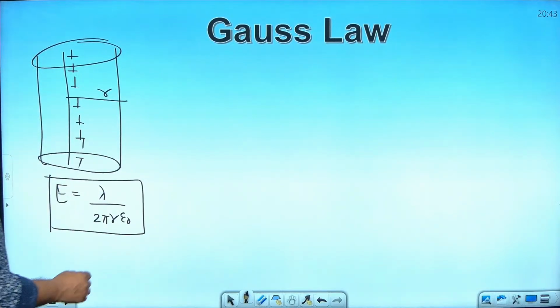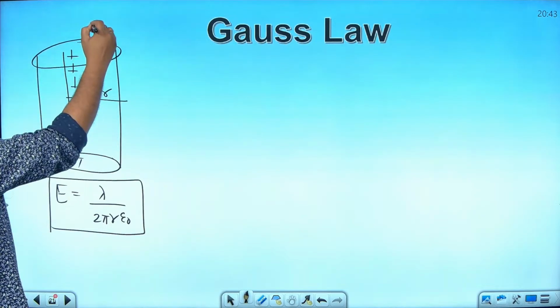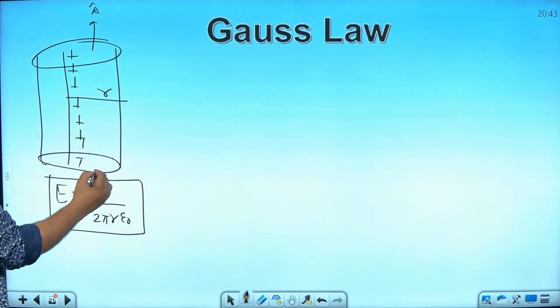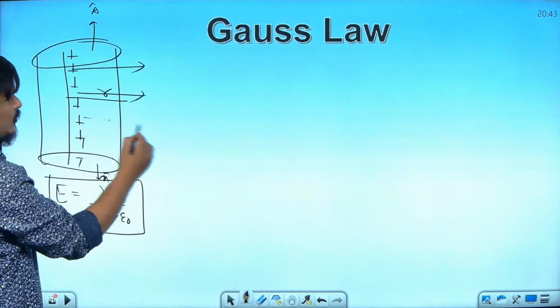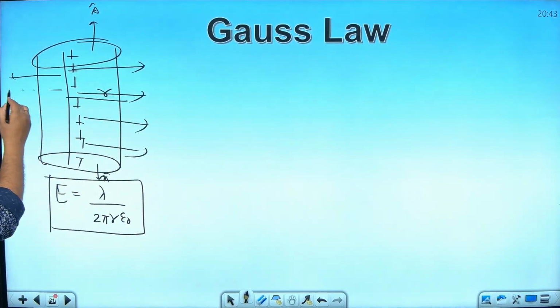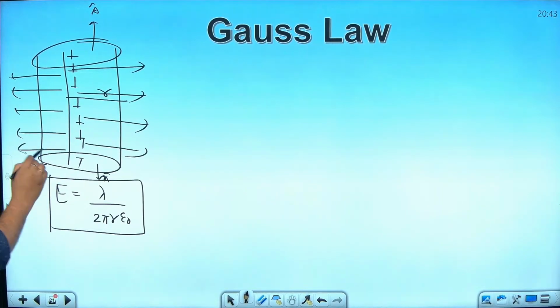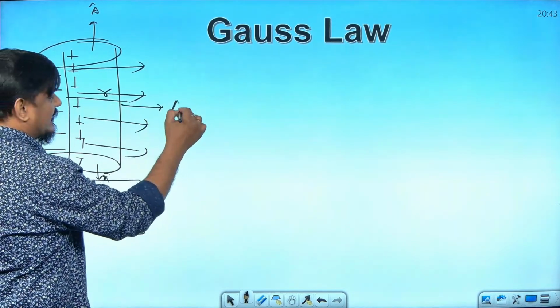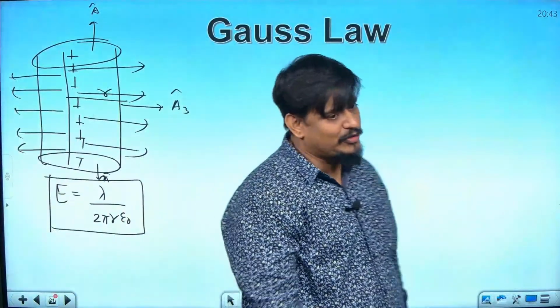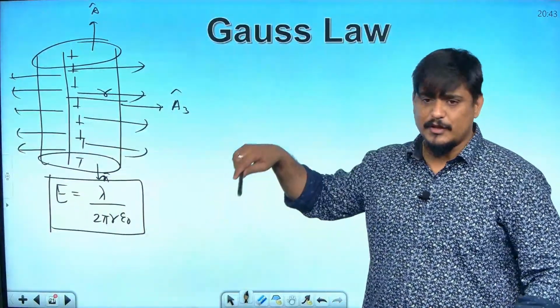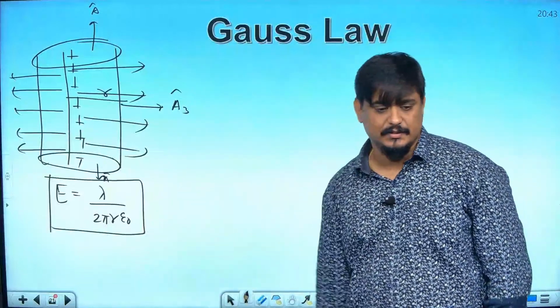How is the derivation done? This face will have area vector in this direction, A cap. This face will have area vector below, A cap, and electric field will be like this, outwards, isn't it? So electric field will be in this direction. Area 1, area 2 will give 0 because cos 90 is 0, and there will be only one area, area 3, which will be equal to 2 pi RL. So first you will use Gauss law and then you will use the normal flux formula, equate both, get this answer.